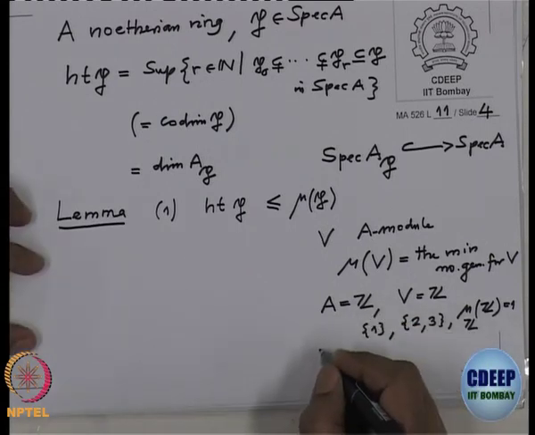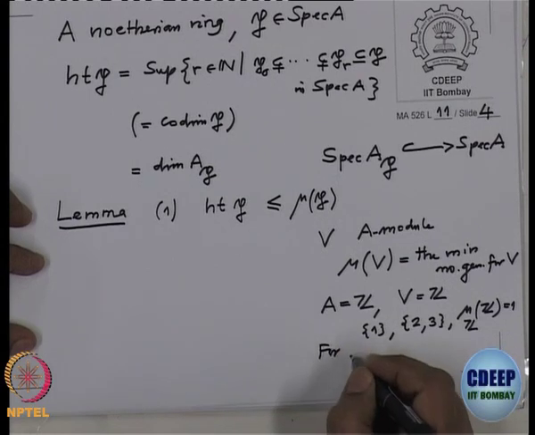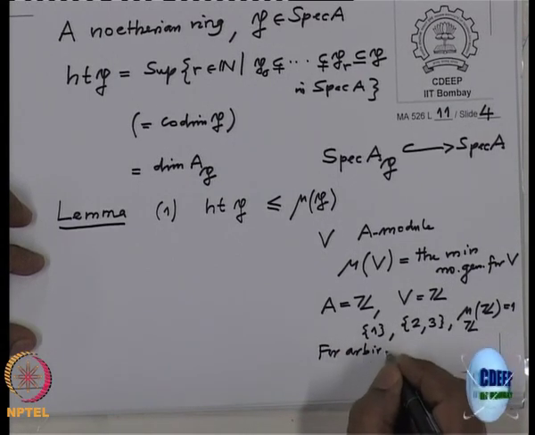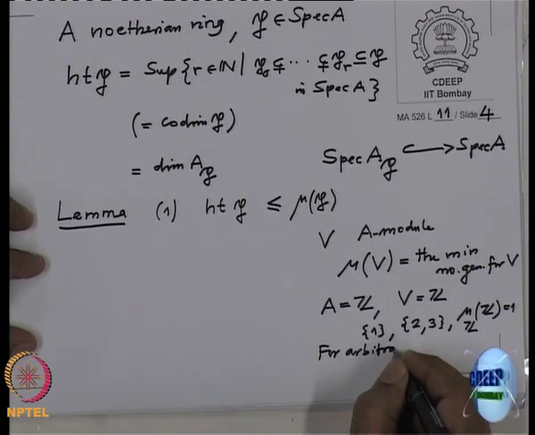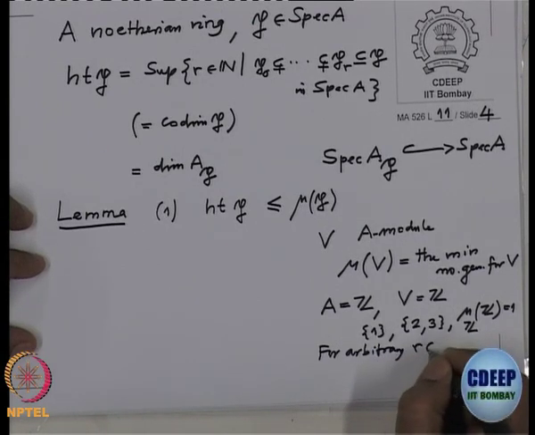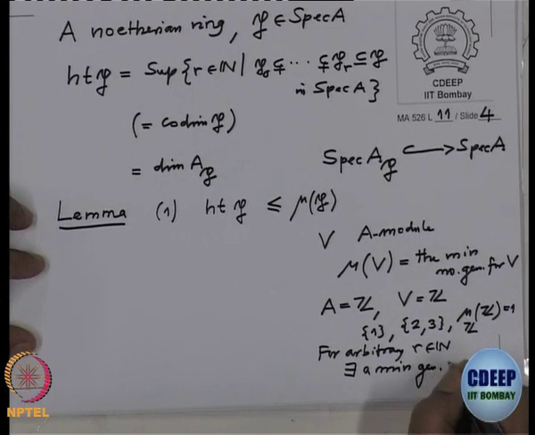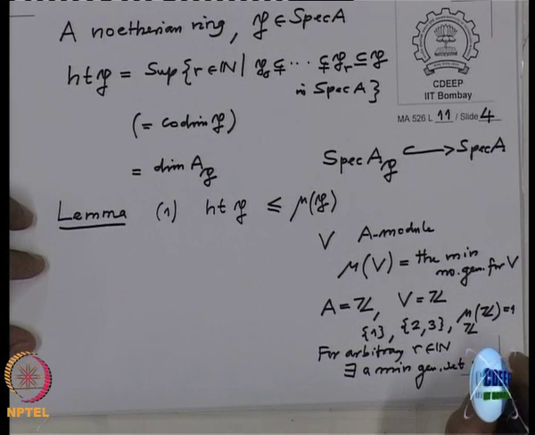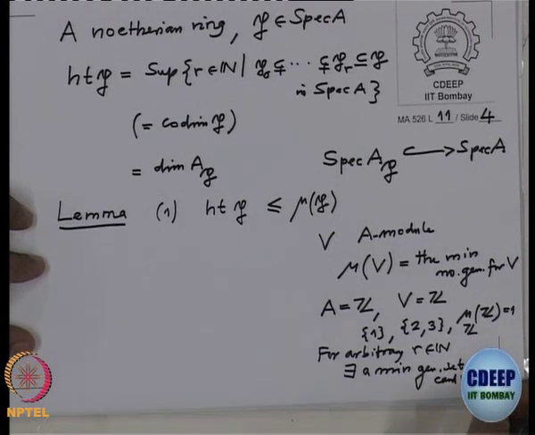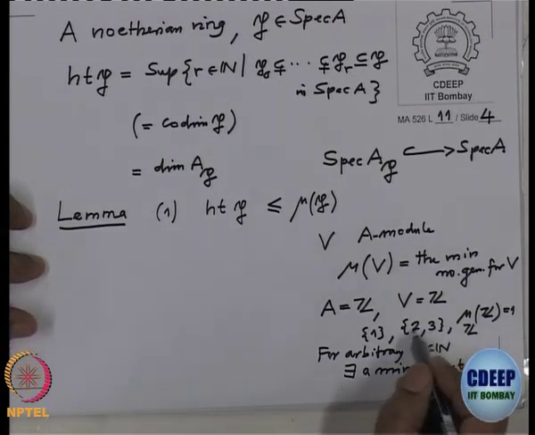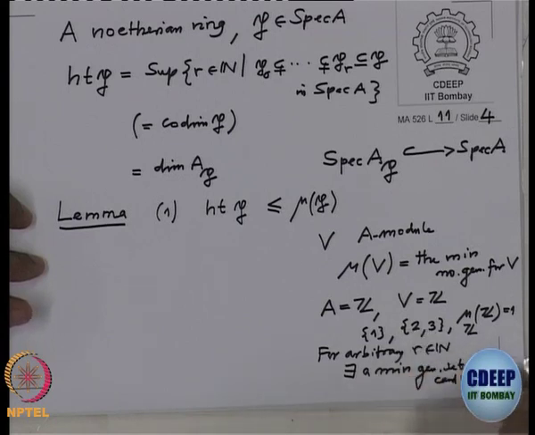So for arbitrary natural number r, there exists a minimal generating set of cardinality r for Z. I gave you an example for 2 elements; 3 elements you can also do, and 4 elements also.